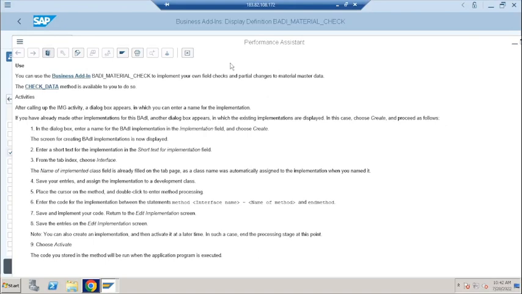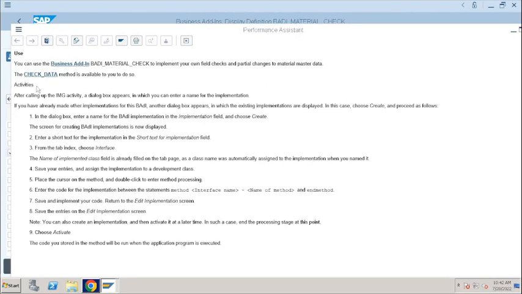Yeah, we got the documentation. This is the documentation about BADI definition. You can check more details about it. You can use business add-in BADI MATERIAL_CHECK to implement your own field checks and partial changes to the material master data. The CHECK_DATA method is available to you to do this. So if there is any change in the data, you can use the CHECK_DATA method. So these are all the documentation available for this BADI definition.